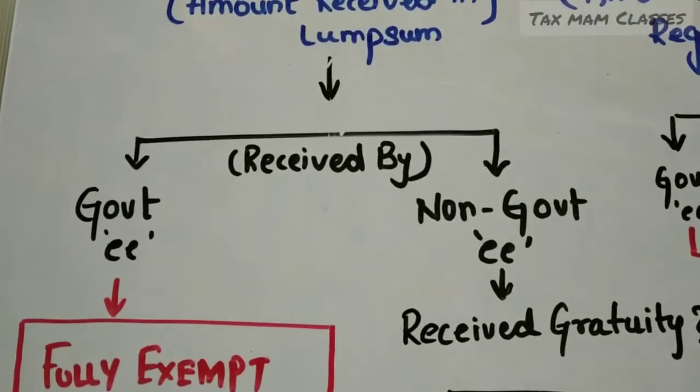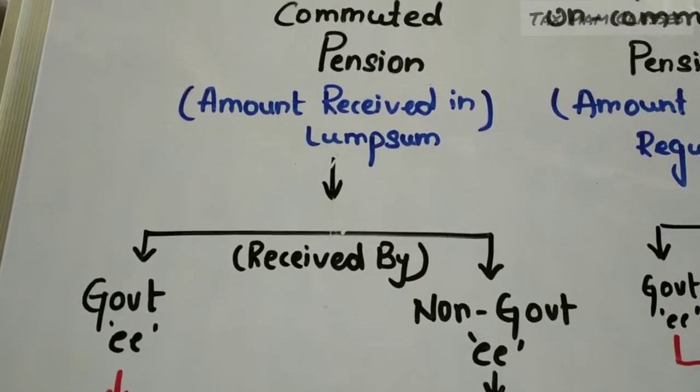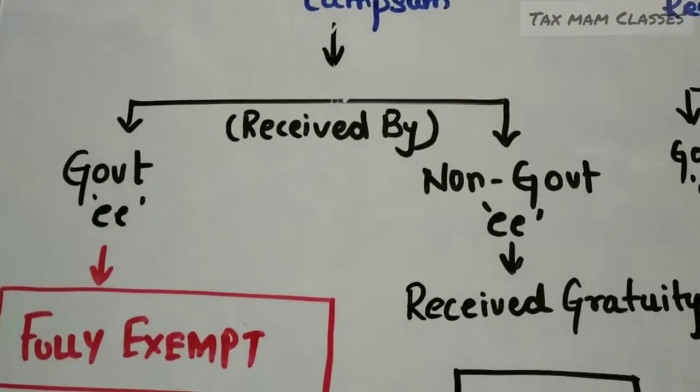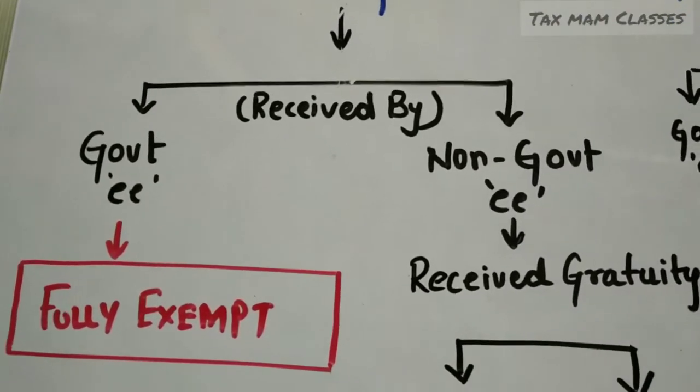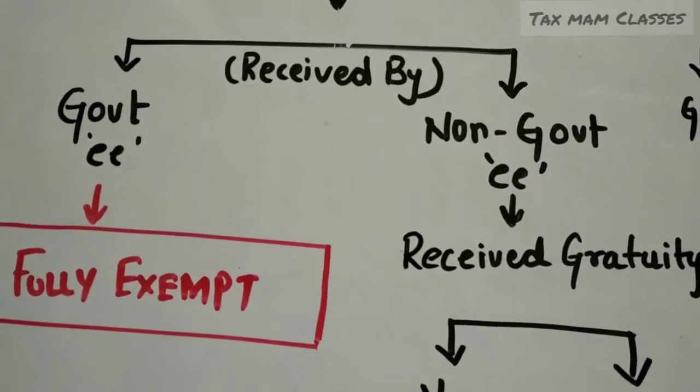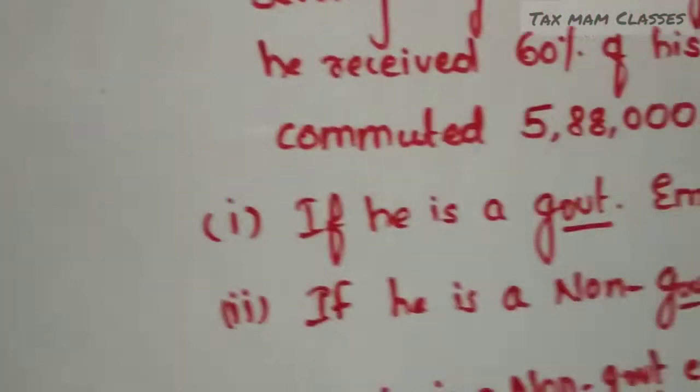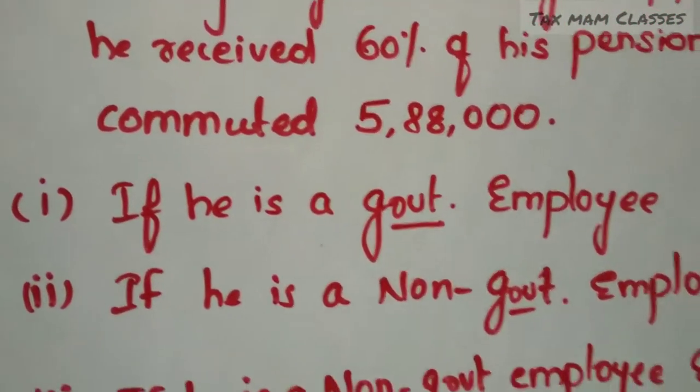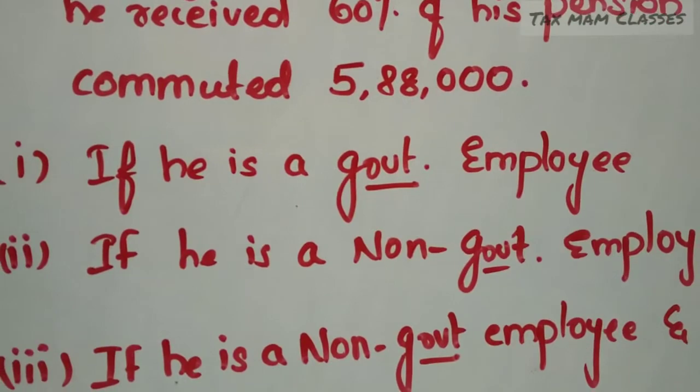So what is the provision if a person is a government employee and the person is receiving commuted pension? It is fully exempt. That means a total of 5,88,000 will be fully exempt. So 5,88,000 is fully exempt in the first case. In the second case, see what is the second question they are asking.